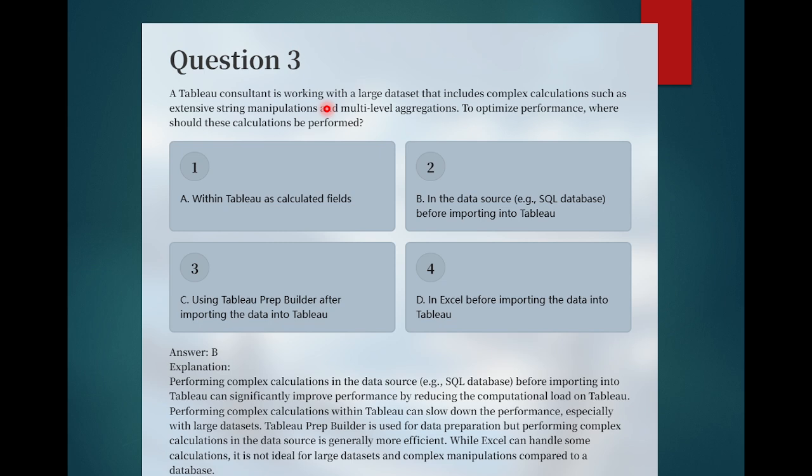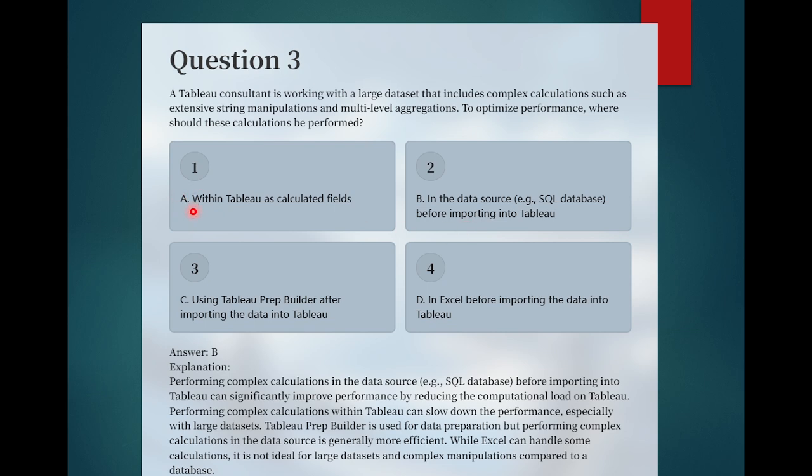A Tableau consultant is working with a large dataset that includes complex calculations such as extensive string manipulations and multi-level aggregation. To optimize performance, where should this calculation be performed? So here answer is option B, in the data source, for example a SQL database, before importing into Tableau. Yes, if you have multi-level aggregations or string manipulation, you can perform those calculations in the database itself to reduce the computational load on Tableau.